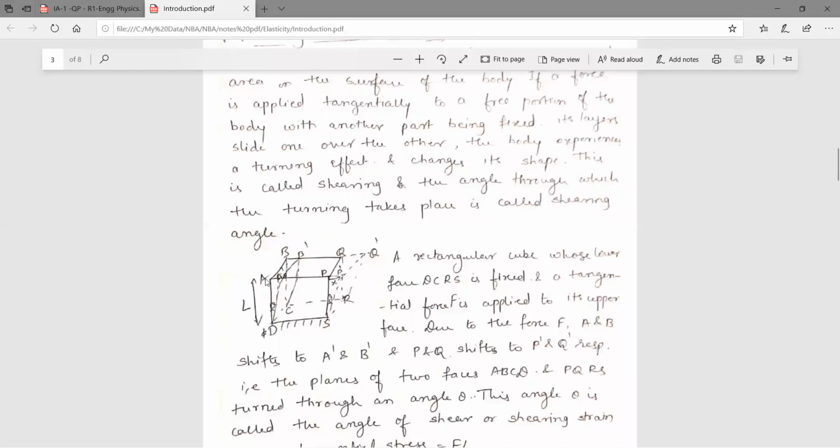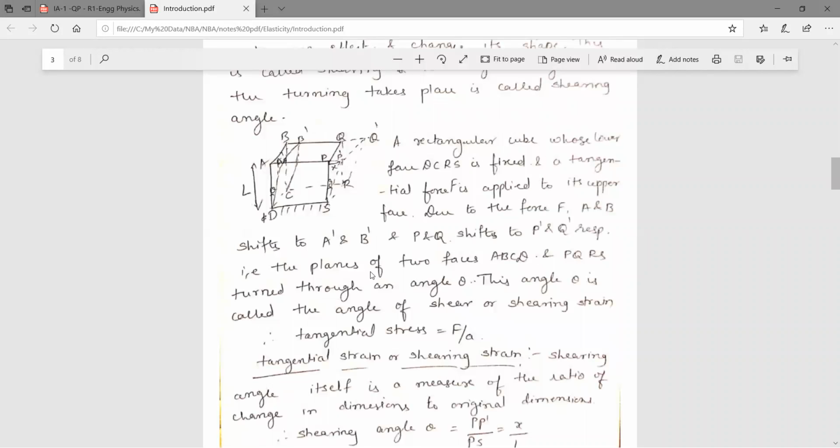So there will be sliding, and the angle made with the original will be theta. That is, the planes of the two faces ABCD and PQRS turn through an angle theta. After applying the force, they become A dash B dash CD and P dash Q dash RS.